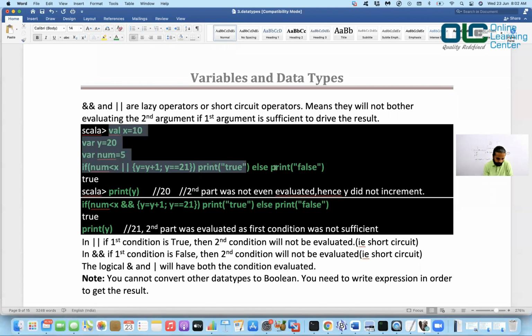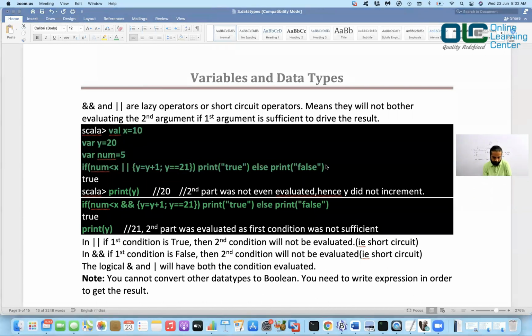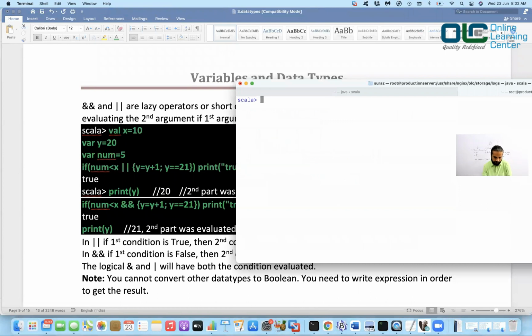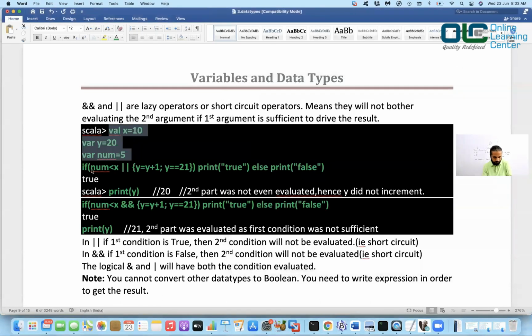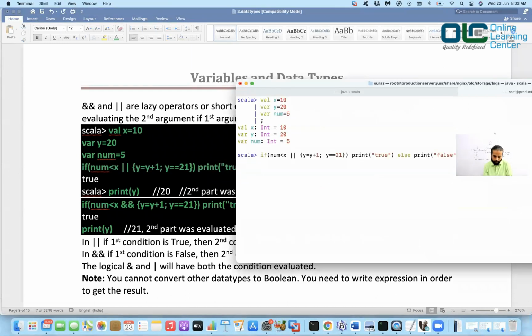Let me copy this whole thing and I'll explain this. I've defined these three variables x, y and num. Now my condition is this. The condition is simple: if number is less than x. What is the value of number, guys? 5. What is the value of x? 10. I'm saying 5 is less than 10, true or false? True. So this is true.